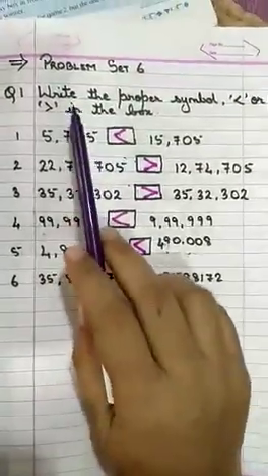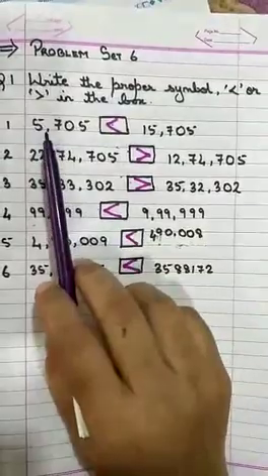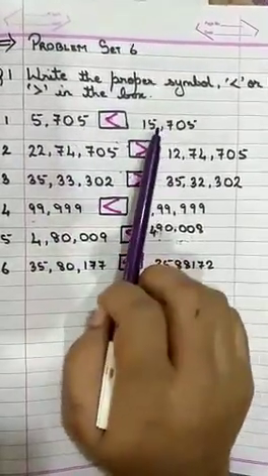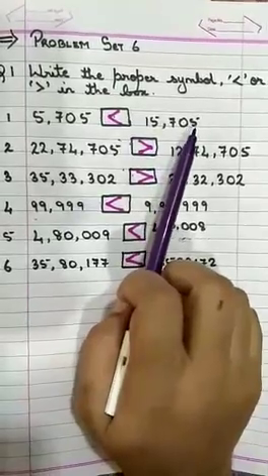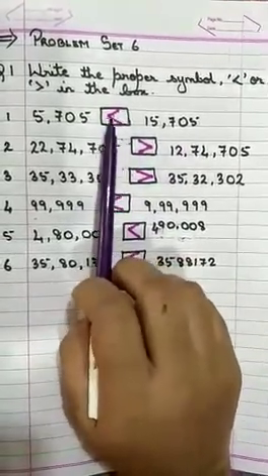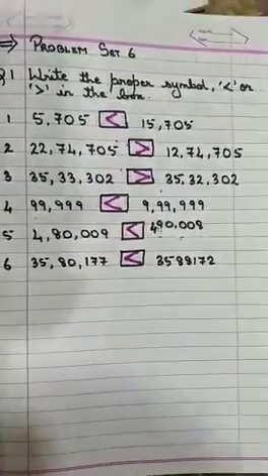Next question, write the proper symbol, greater than or less than, in the box. So here the numbers are given: 5705, here 15,705. So here 15,000 is more, so we have put the symbol like this, that is opening towards the greater number. Then next here